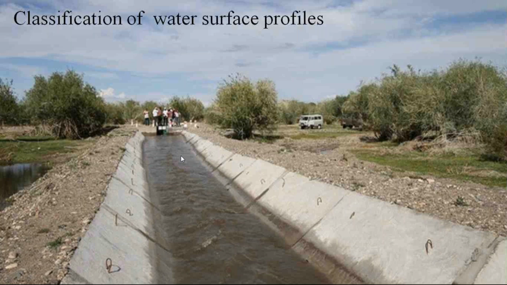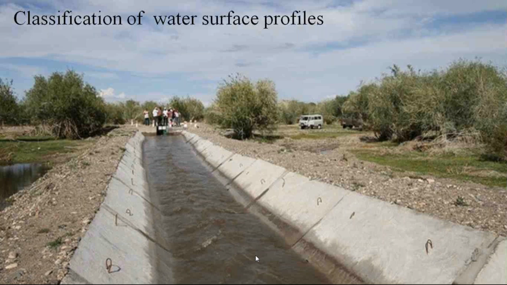So that is the meaning of the M curve water surface profile. This is a trapezoidal channel. If the bottom slope of this channel is mild slope, then the water surface profile in this channel is called M curve.